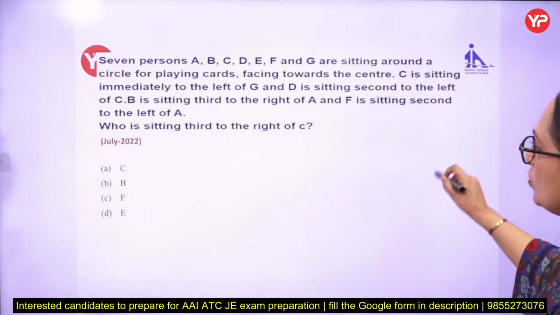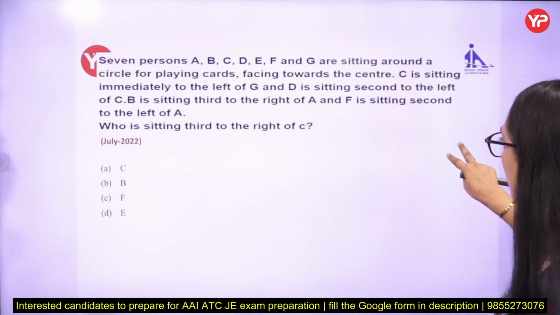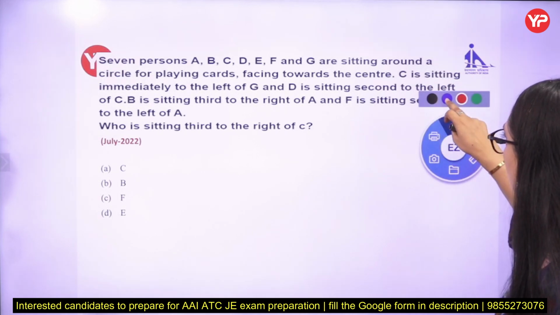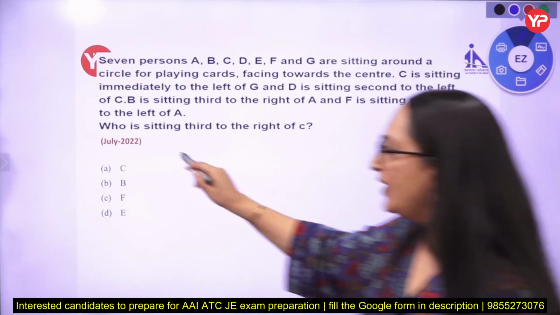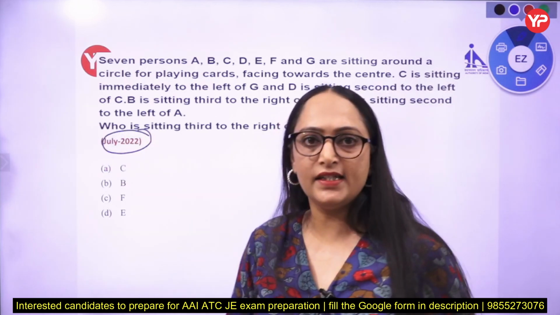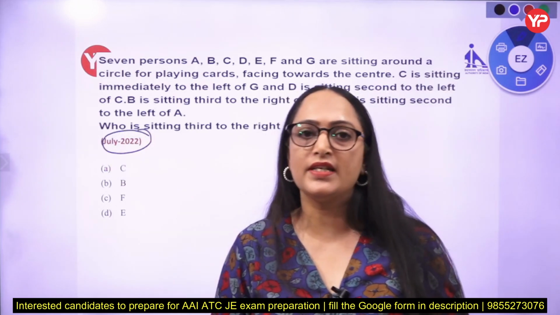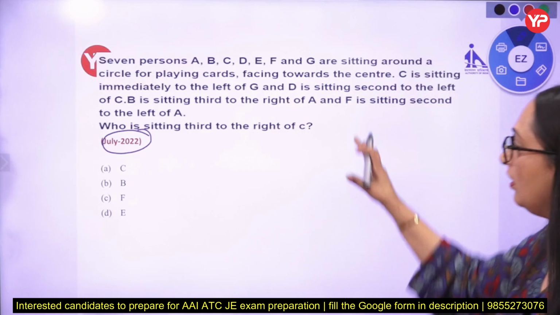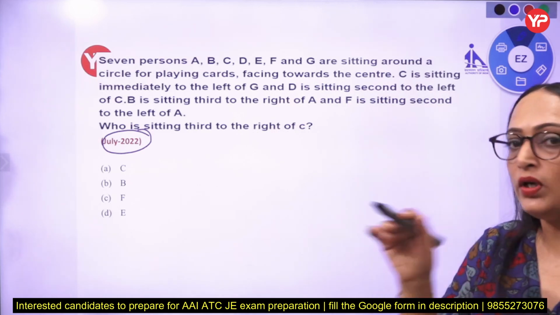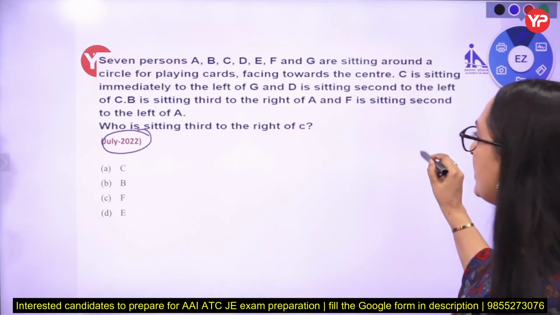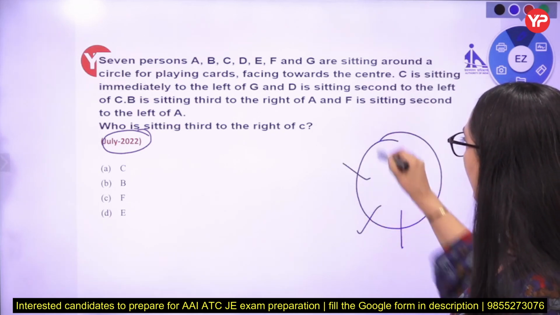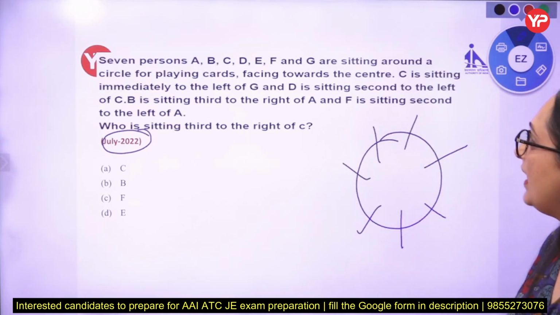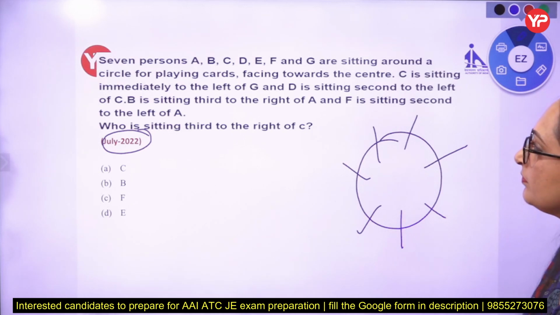This is our last question. So today in this session, we did 2022 ATC previous year sitting arrangement questions and 2023 previous year sitting arrangement questions, only circular sitting arrangement. So seven persons are there, 1, 2, 3, 4, 5, 6 and 7, sitting around a circle playing cards, facing toward the center.